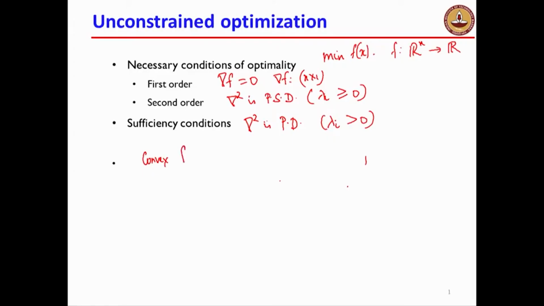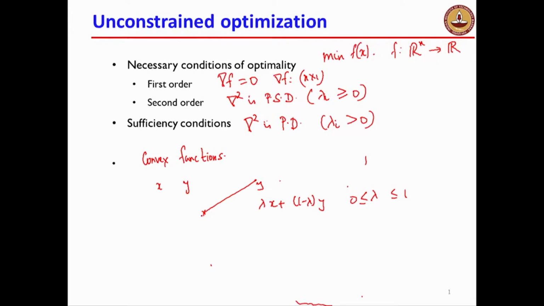If you remember how convex functions are defined, I will briefly define this. If you give me 2 points x and y, and then you look at the line segment joining the 2 points x and y, that can be described as lambda x plus 1 minus lambda times y, where lambda goes from 1 to 0. So if lambda equals 0, you get y.